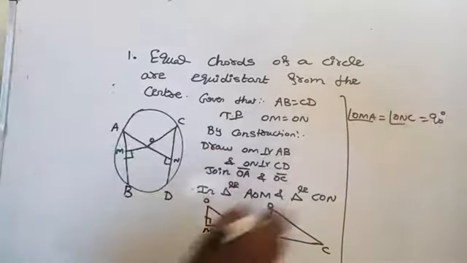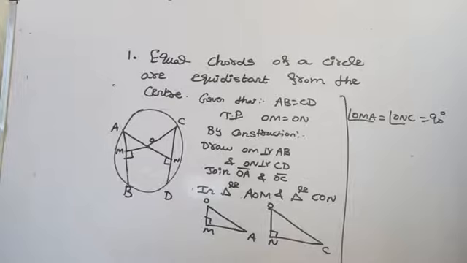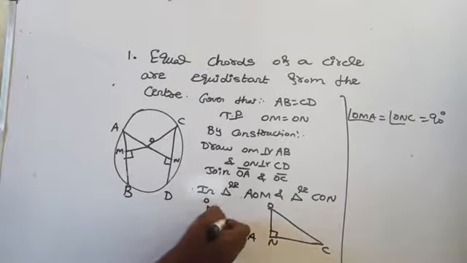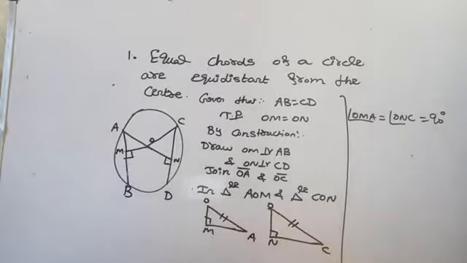After that, is anything else given? Yes, you can say that OA equals OC. Can you tell me why? Because they are equal radii.